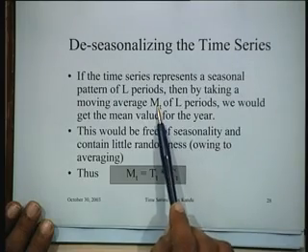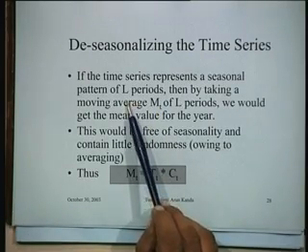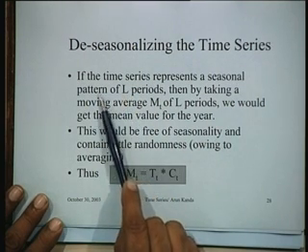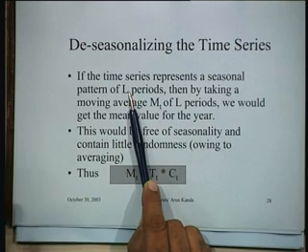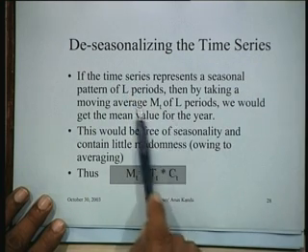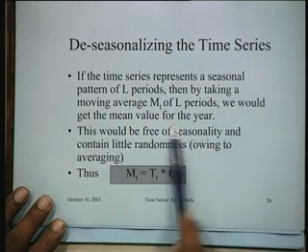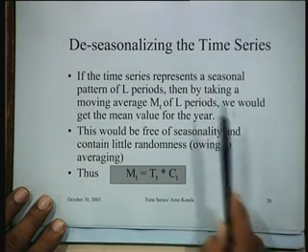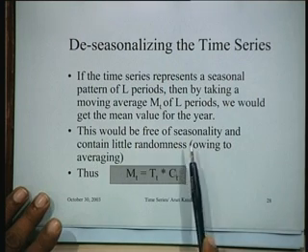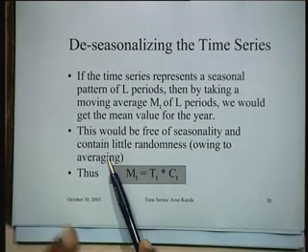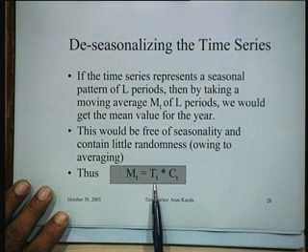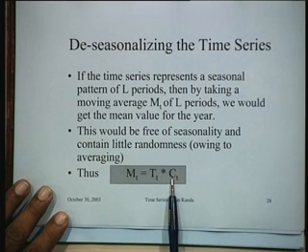So what it means in general is that if you reckon that the seasonality pattern is of L periods, then you take a moving average of L periods and we would get the mean value of the year, and this would be free of seasonality and contain little randomness. Why? Because of averaging. Averaging always tends to reduce the randomness, and therefore the moving average at time t will be the product of the trend and the cyclic component. That's what it is, right?